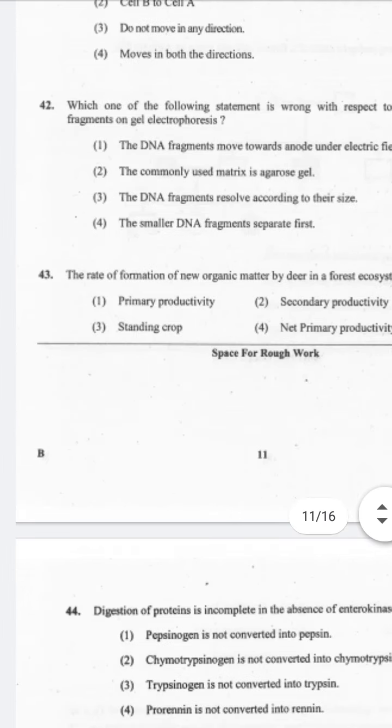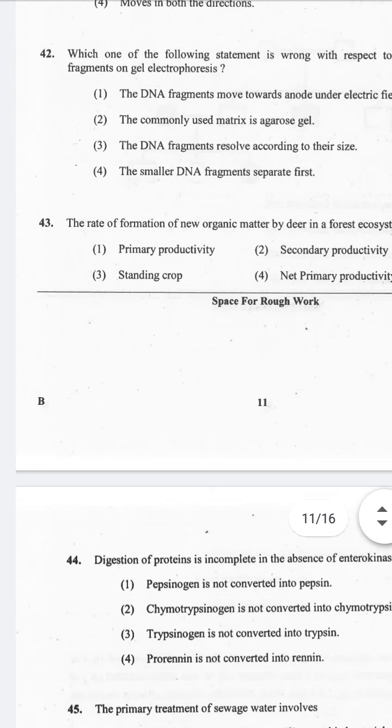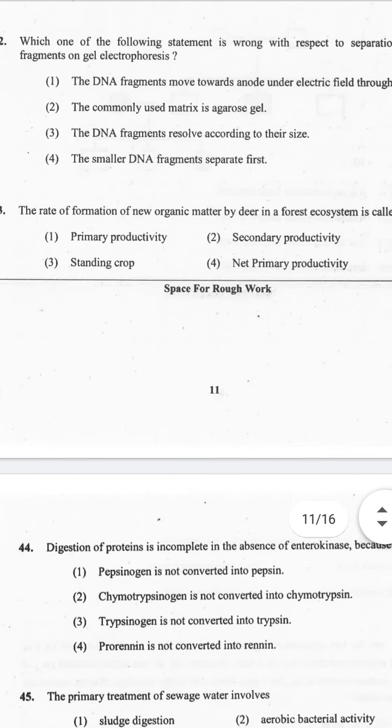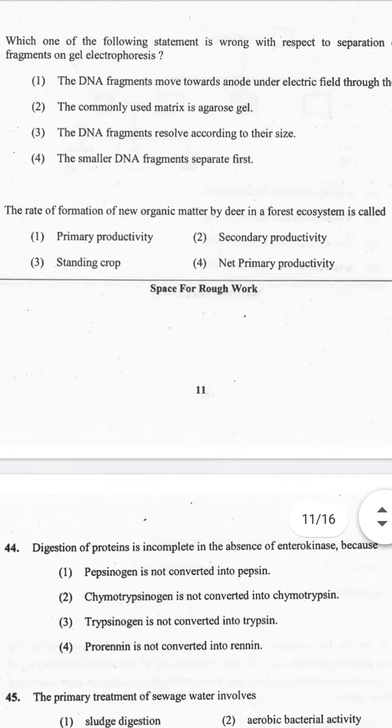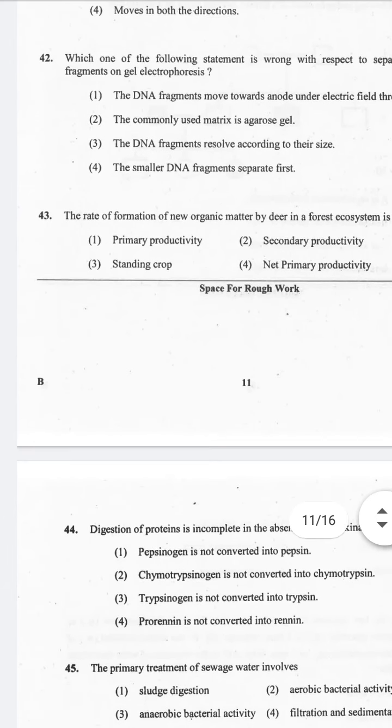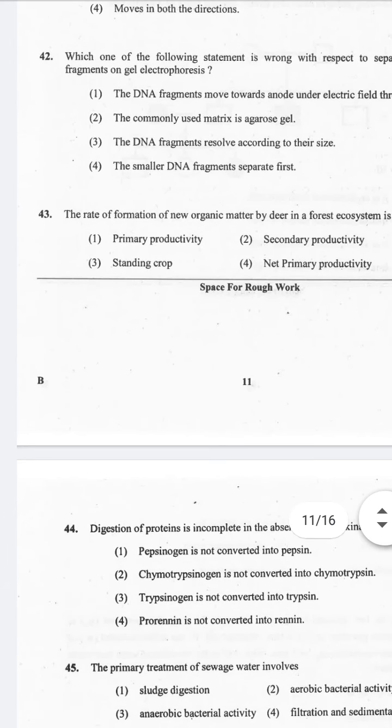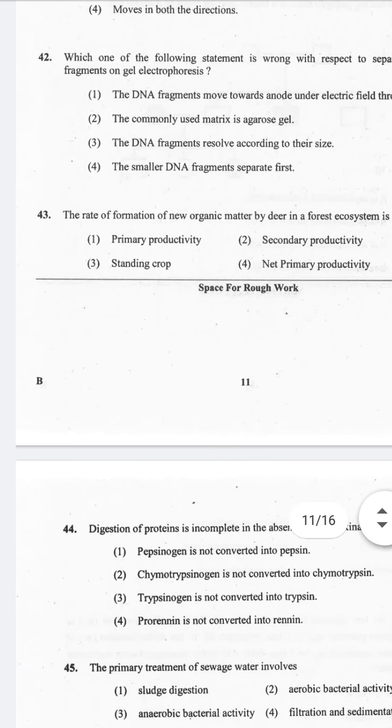Now let's go to question number 43. The rate of formation of new organic matter by deer in a forest ecosystem is called option 2, secondary productivity. What is the explanation for this?